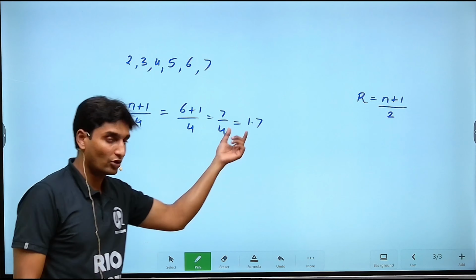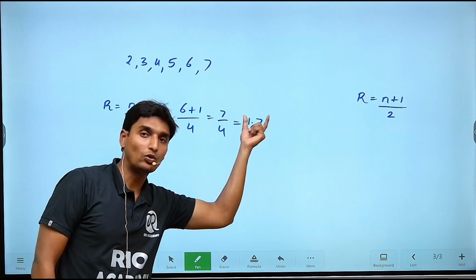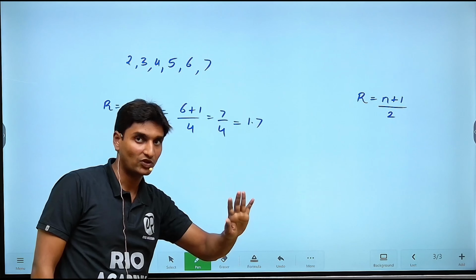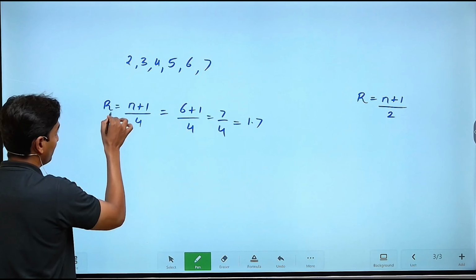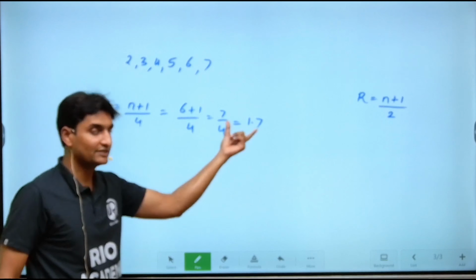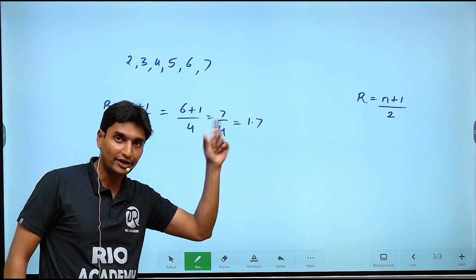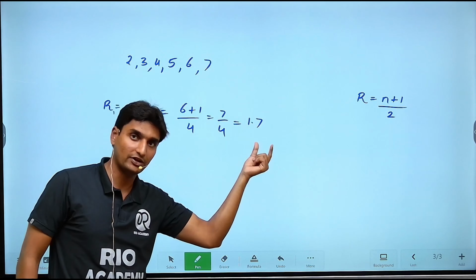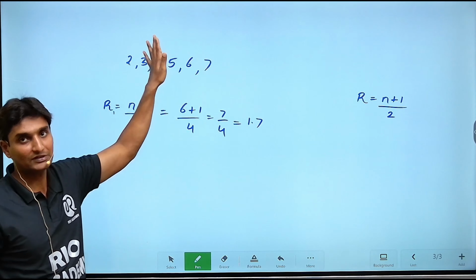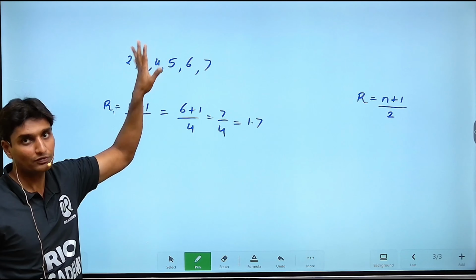So now here, guys, 1.7, what is this? This is basically the rank. Rank of what? The first quartile. This rank that we are using is the rank of the first quartile. It means that at the position of 1.7, we will get the first point of division.